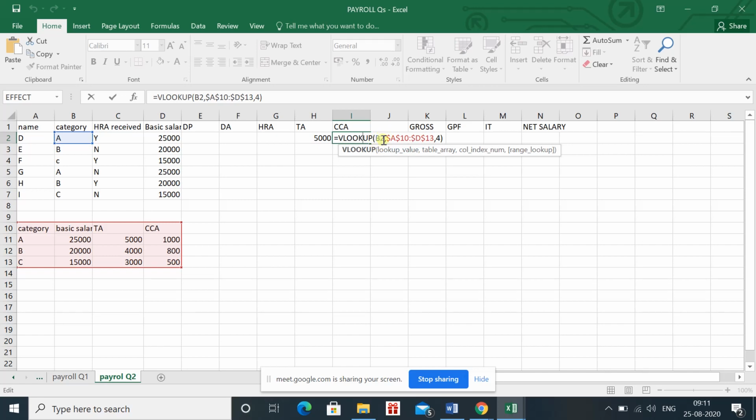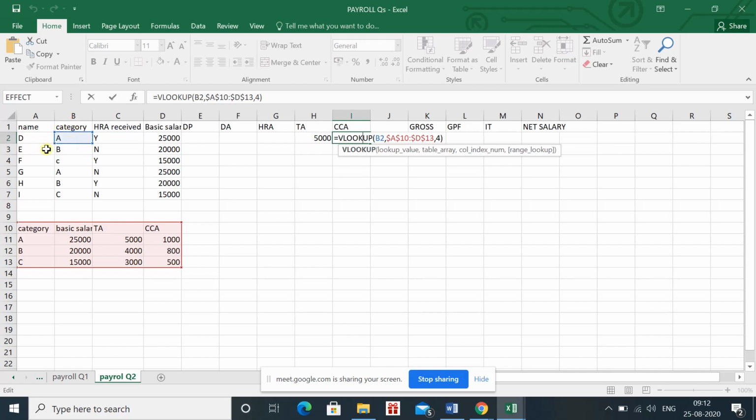If we fix B2 also, this means we are saying that we want to see the value of B2 within this range and within this column. Every time it will give you the value of B2. But according to the employee, it should change. The employee category is changing every time. So we will not fix the category, the value for which we want to check.